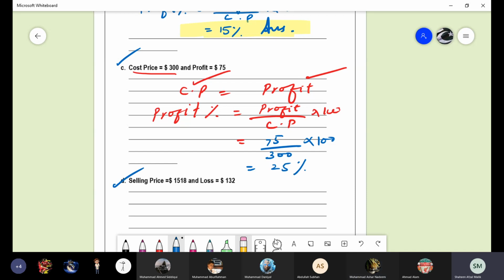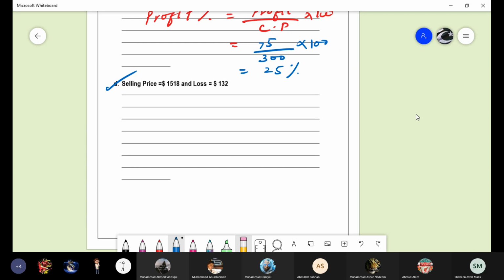The last question, selling price. Rehan will solve. Quickly, is Rehan present? No. Anyone else? I just need to know the formula. Selling price is given and loss is given. So first of all, we will find out the loss. Loss is given, that is 132. Selling price is given. So what is the loss formula? Cost price minus selling price. Yes, ma'am.